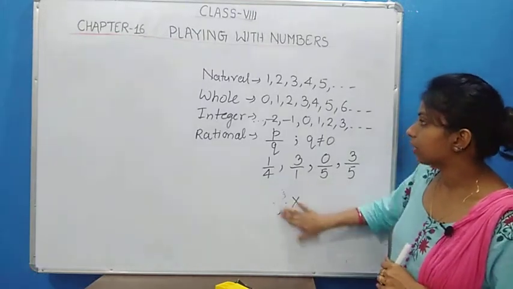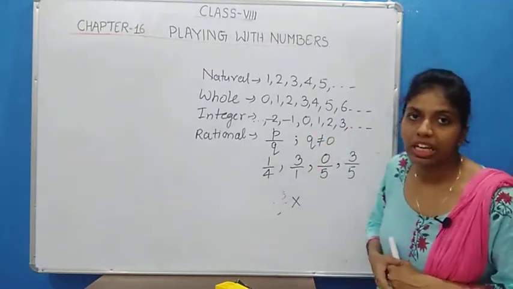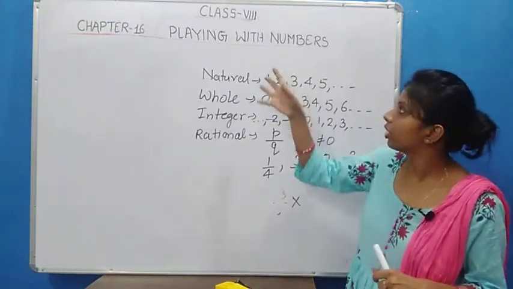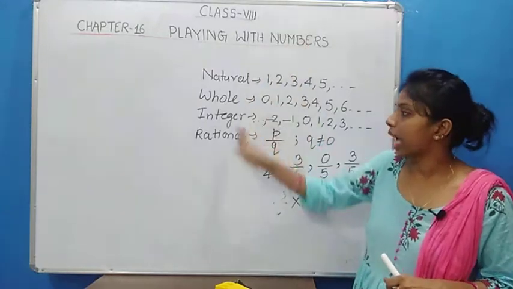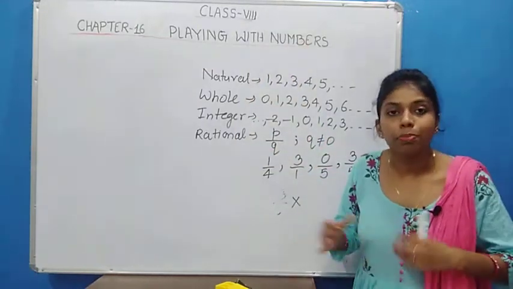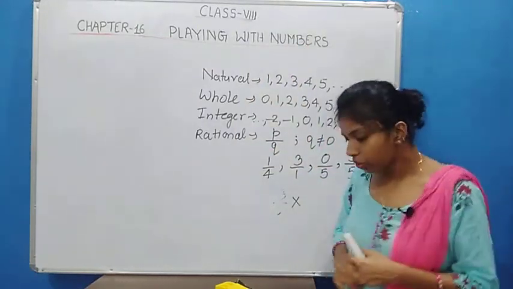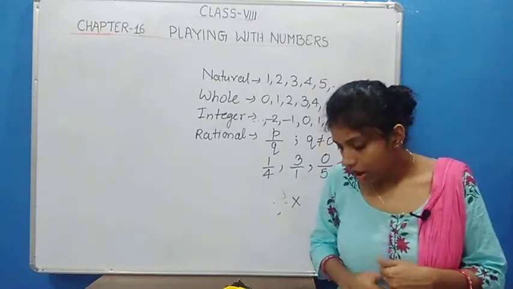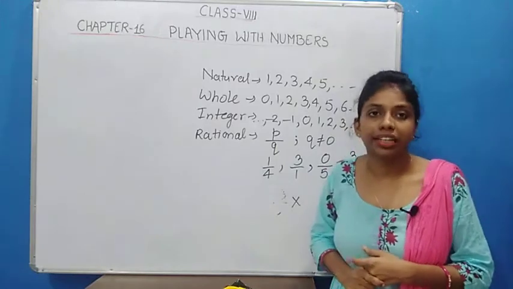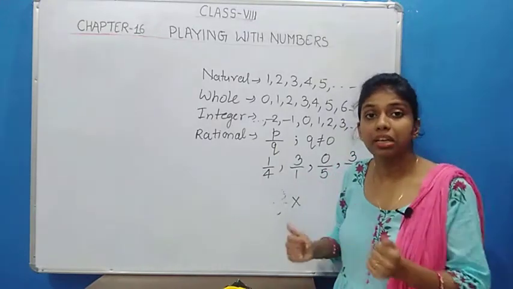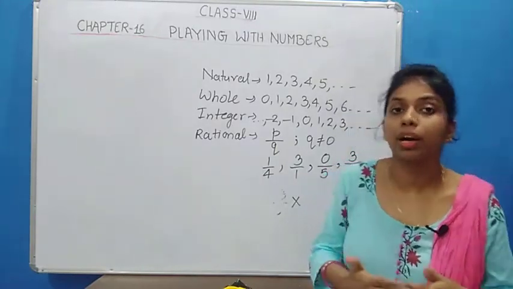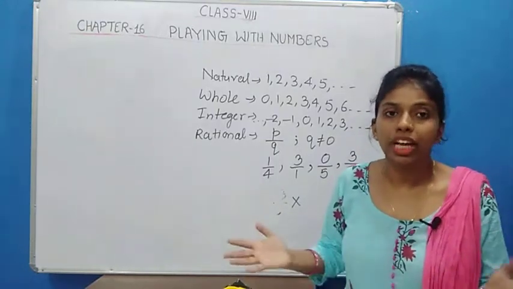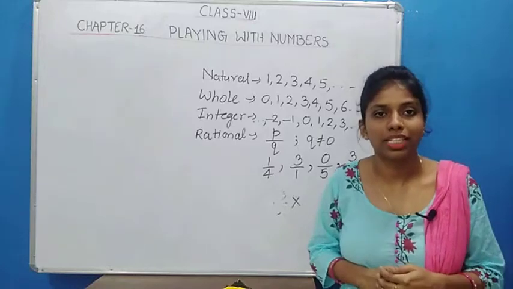So these are the 4 types of numbers we already know. We recall these numbers because the chapter is all about playing with numbers, so we have to know them. After that, let's play with numbers. Before starting, let's recall numbers in general form. How can we write any number of 2 digits, 3 digits, 4 digits in general form? Let's see.